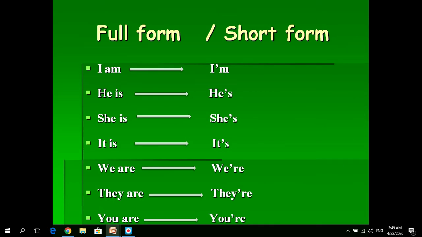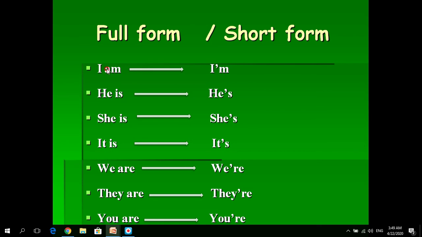The form verb to be before going to has a full form or short form. Both are correct. You can say I am or I'm. The difference between them is only in pronunciation.